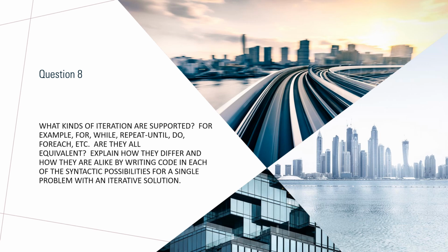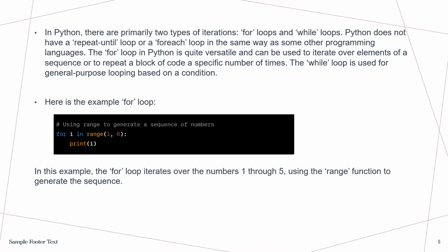Okay, for question 8, what kinds of iterations are supported? For example, for, while, repeat until, do, for each, etc. Are they all equivalent? Explain how they differ and how they are alike by writing code in each of the syntactic possibilities for a single problem with an iterative solution. So in Python, there are primarily two types of iterations: for loops and while loops.